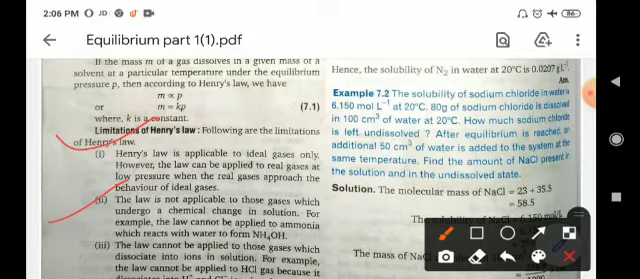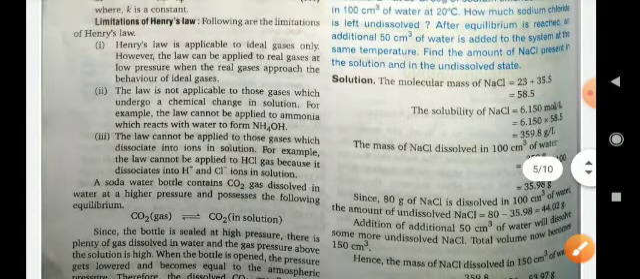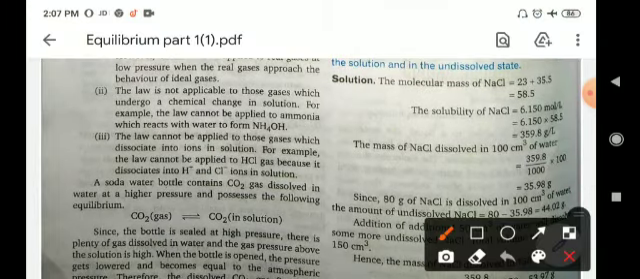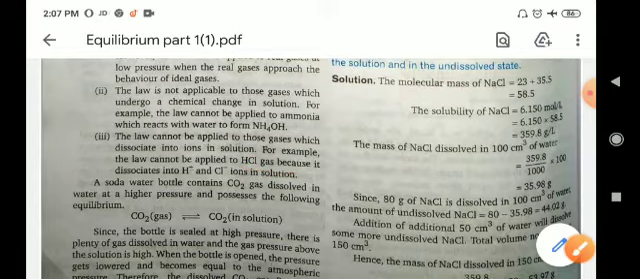The law cannot be applied to those gases which dissociate into ions in the solution. For example, the law cannot be applied to HCl gas, because it dissociates into H plus and Cl minus ions in solution. So for these types of gases, Henry's law is not applicable.